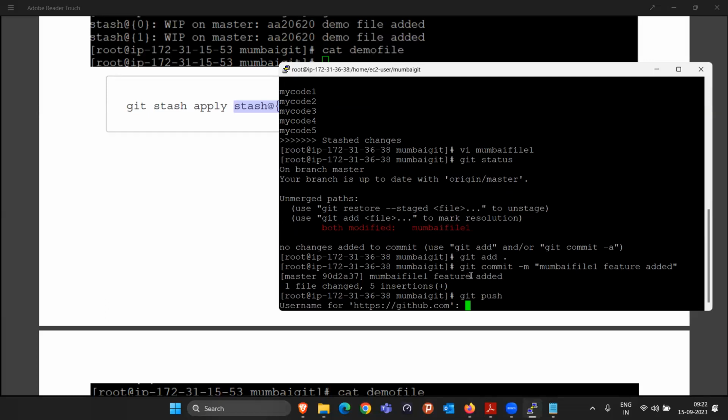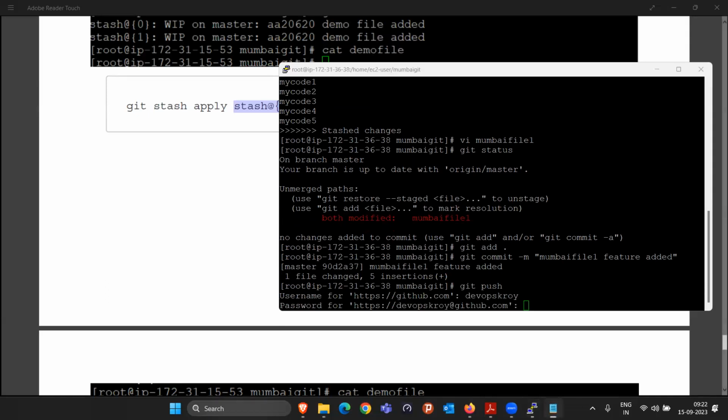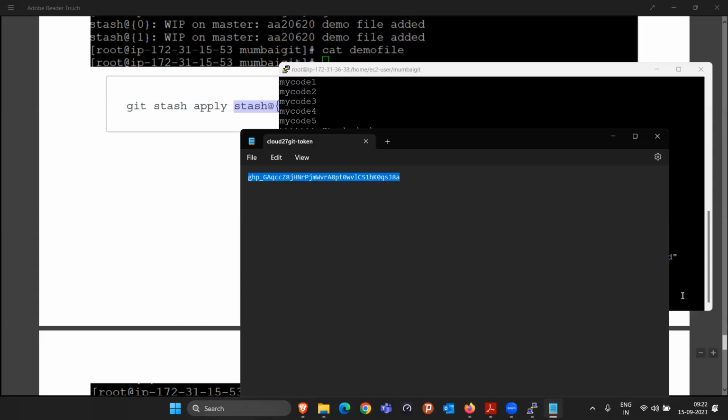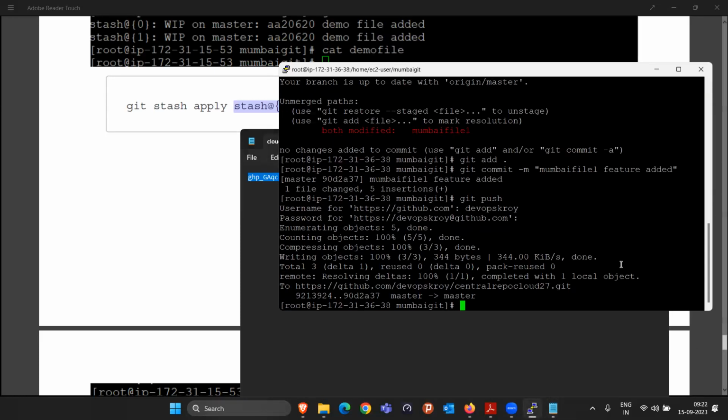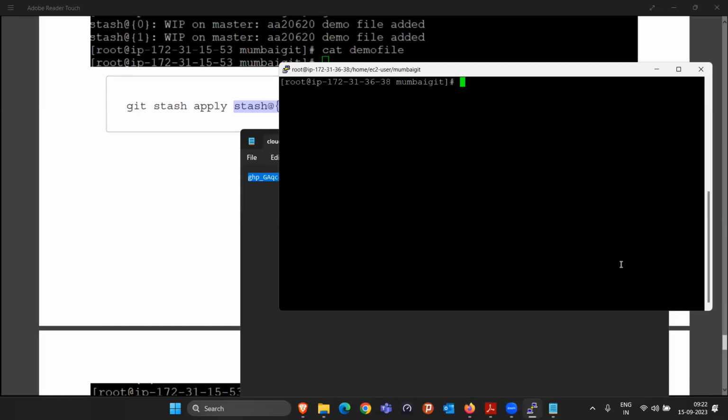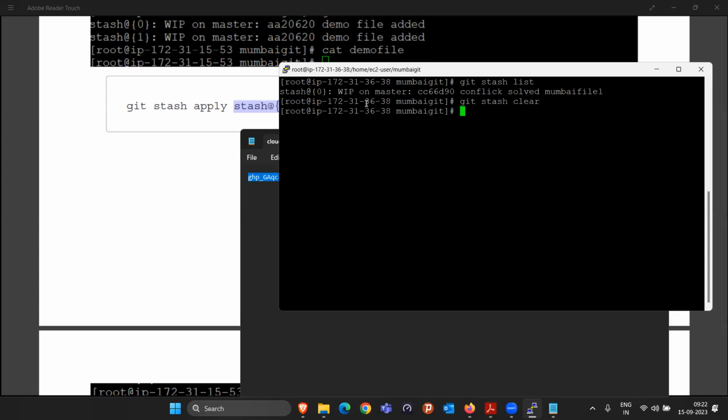Okay, like this. And it is pushed. Now, once my work is done of the stash, right? So now we don't require that stash. Okay. So if I do the git stash list, we don't require this. So you can simply come here and say git stash clear. It will clear that memory. Now if you list it, nothing is there.